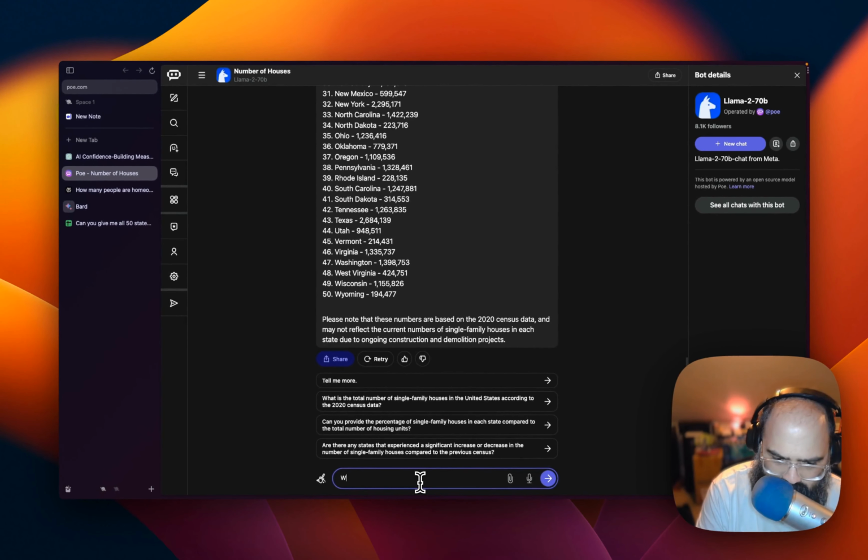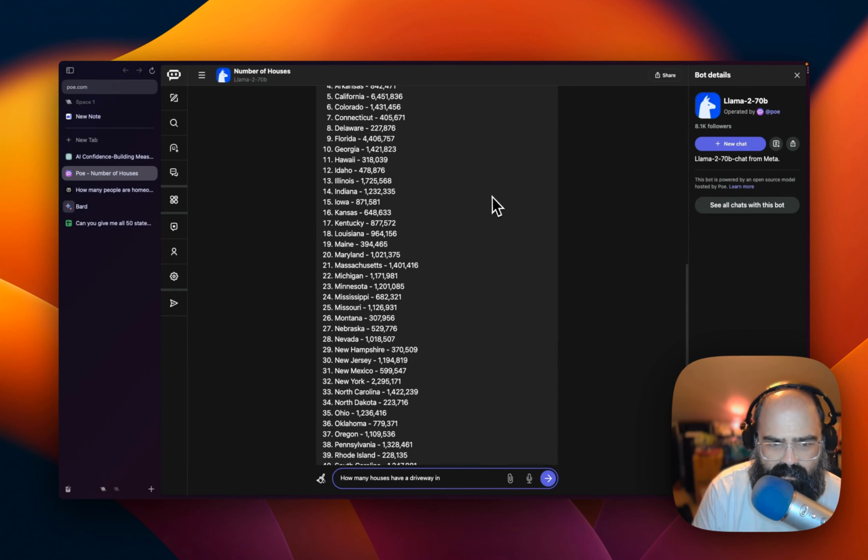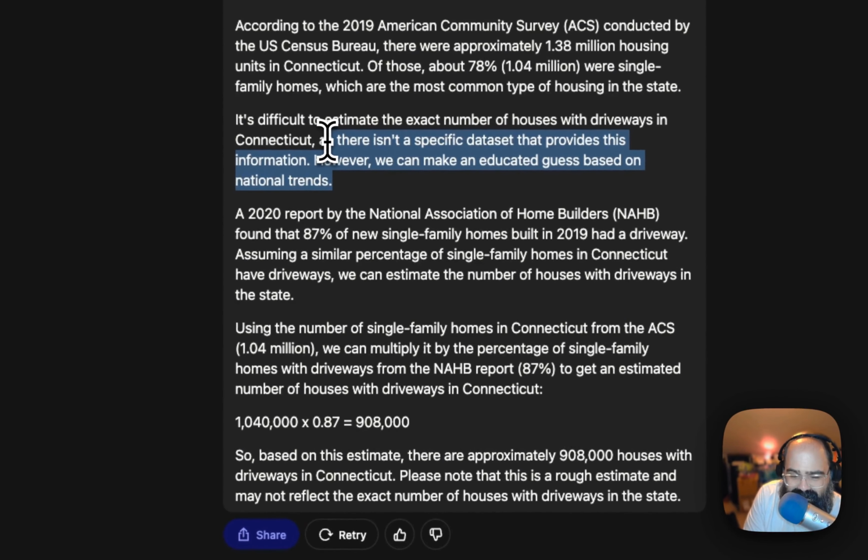So how many houses have a driveway in Connecticut? All right, so there's no data set for houses that have driveways. That makes sense. But in a 2020 report by the National Association of Home Builders, 87% of new single-family homes built in 2019 had a driveway.